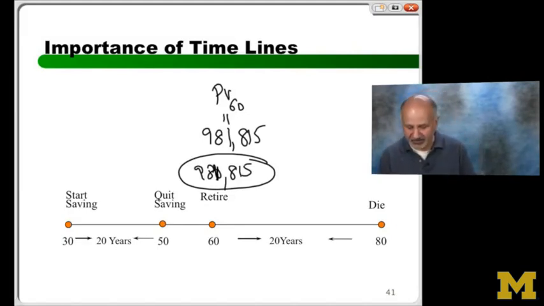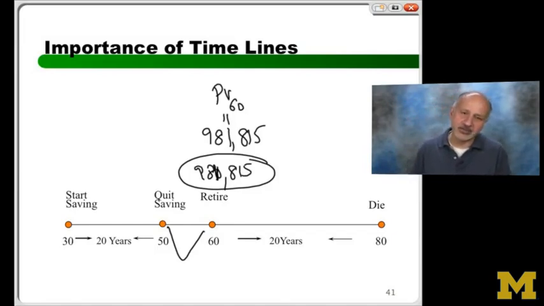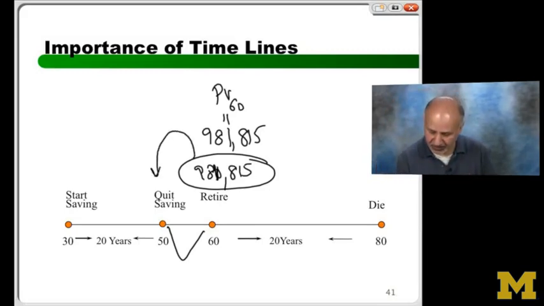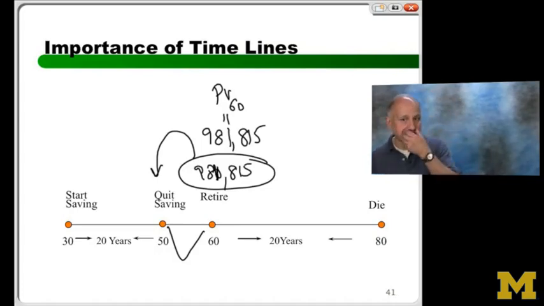However, I have a problem here. There's a gap of 10 years that I don't like. Why? Because I know how to use annuities, but I do not know how to use annuities that end in year 50, but actually the valuation I know is in year 60. So what do I need to do? Step 2. And by the way, you can do this many ways. I'm taking the easy way out.